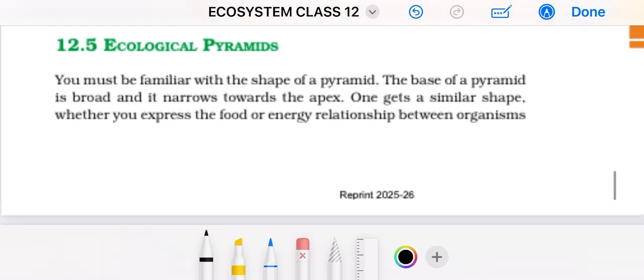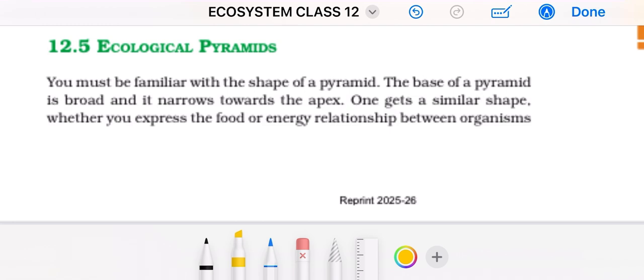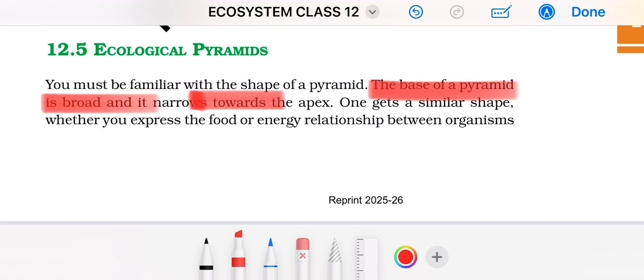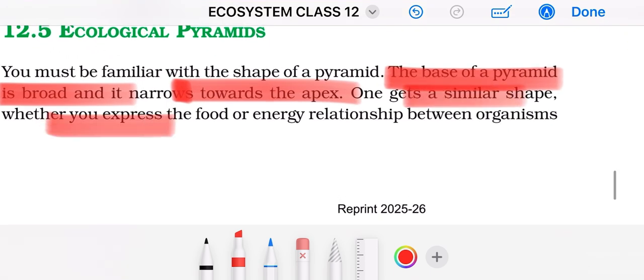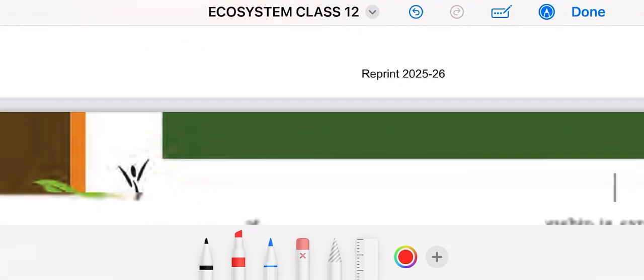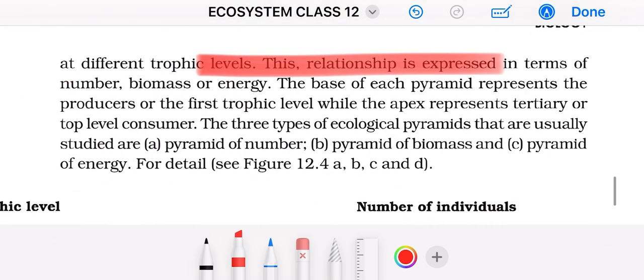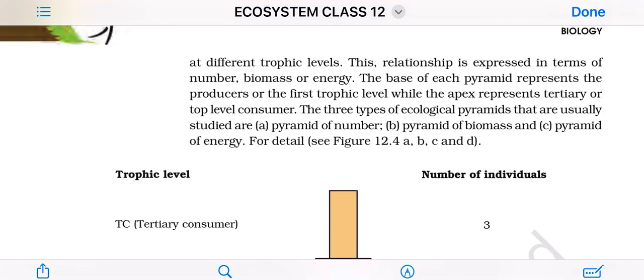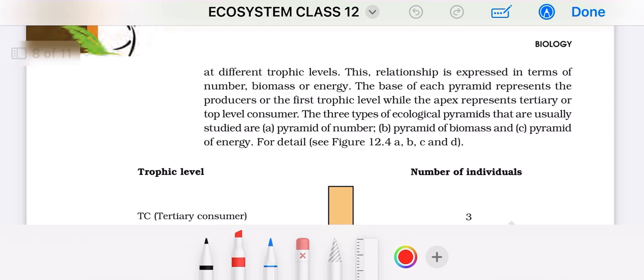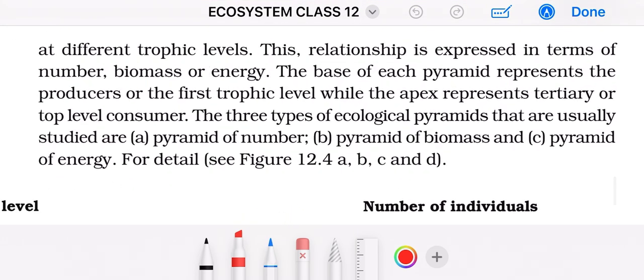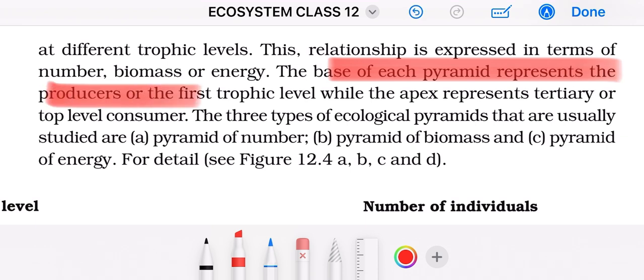This is now ecological pyramids. You must be familiar with the shape of a pyramid. The base of a pyramid is broad and it narrows towards the apex. One gets a similar shape whether you express the food or energy relationship between the organisms. At different trophic levels, this relationship is expressed in terms of number, biomass, energy, or many more. And one thing, let me tell you that the pyramid of energy is never inverted. It is always upright. The base of each pyramid represents the producer, first trophic level, while the apex represents the tertiary or top-level consumer.